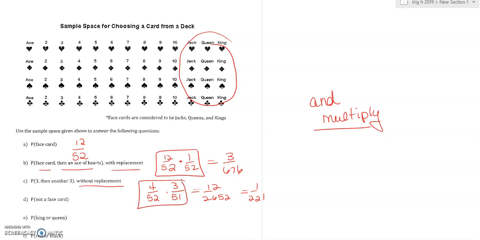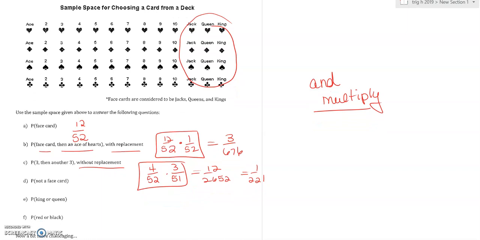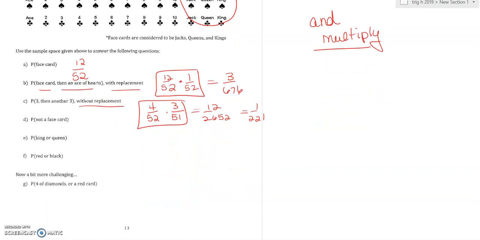Okay, what about part D? Part D says, what is the probability that you choose one card and it's not a face card? Well, since there are 12 face cards and there are 52 cards, there must be 40 non-face cards. So 40 out of 52. Okay, E, some people get confused for E. How come you don't have to say replacement or not a replacement? Notice for E and F, I'm only choosing one card. So I don't have to say with or without replacement.